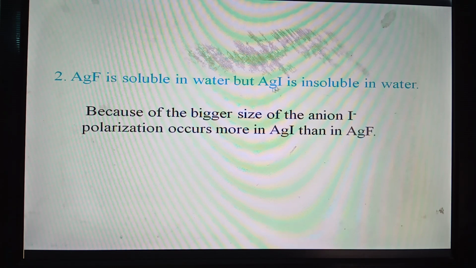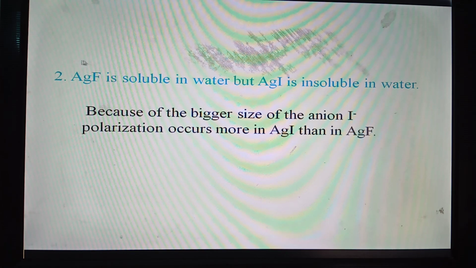As a result, silver iodide gets covalent character in a considerable amount. For this reason, it becomes insoluble in water, because we know ionic compounds are soluble in water and covalent compounds are insoluble in water.